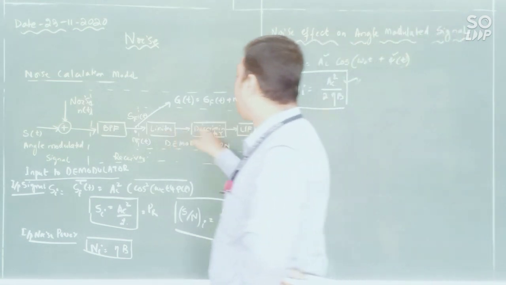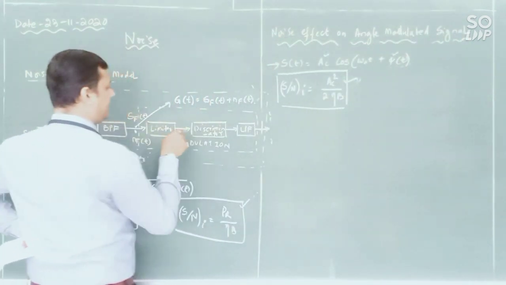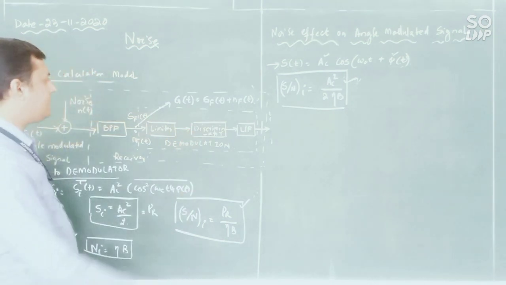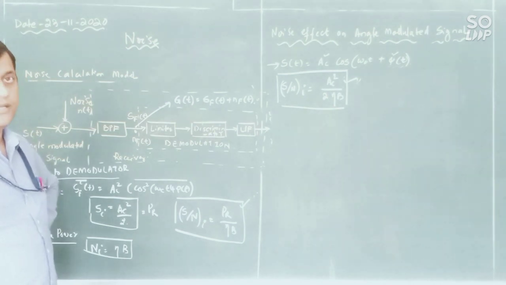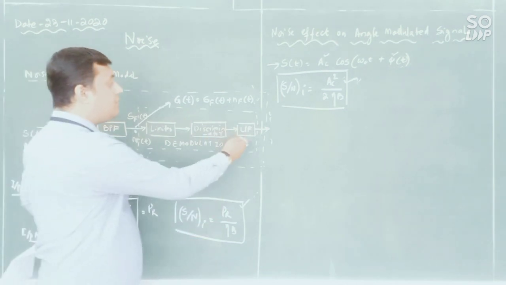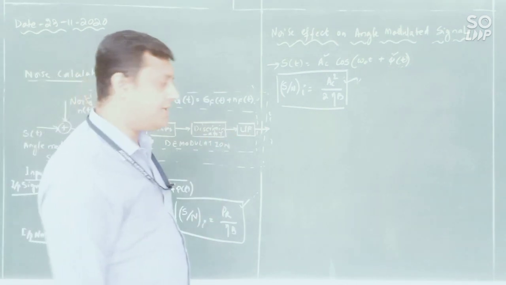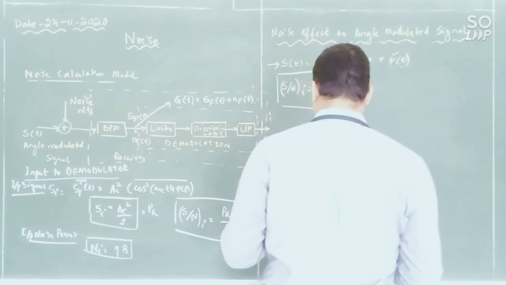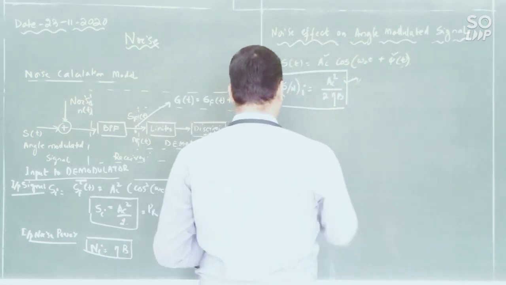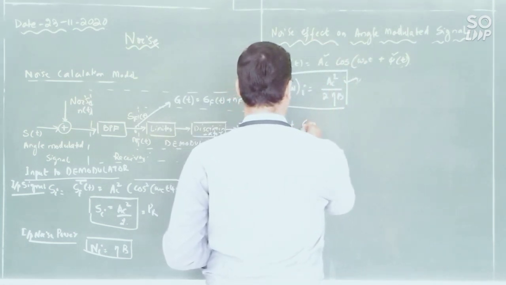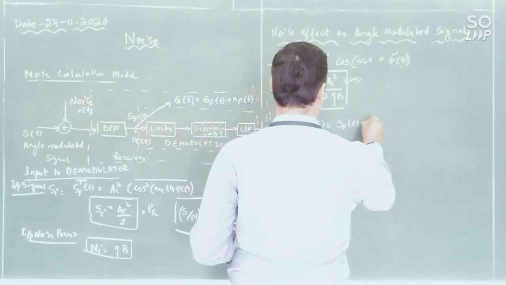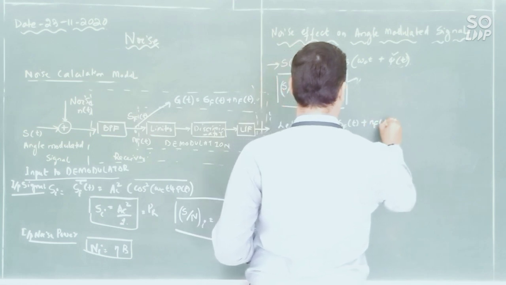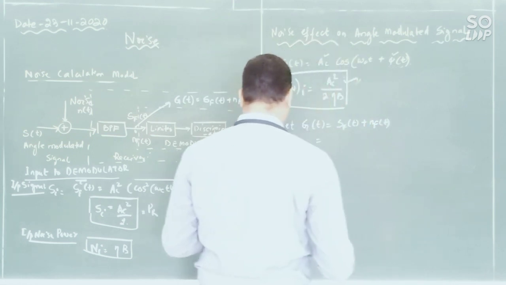Now there are two stages available. One is the limiter, one is the discriminator. In this limiter, we are providing the combined signal Sf of t plus Nf of t. I need to extract the amplitude variation so that the modulating signal can be extracted. For that, certain relations are available. Let us go through it once again. Here, let G of t is equal to Sf of t plus Nf of t. Now what is my Sf of t?